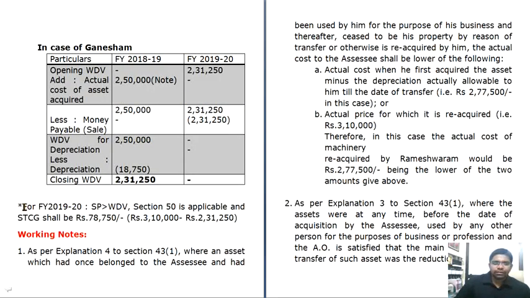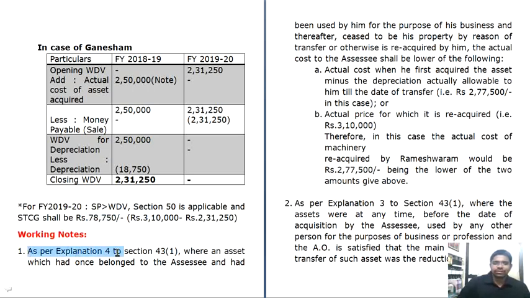So for financial year 2019-20, Mr. Ganesham also will generate a capital gain, that is short term capital gain. That is, his written down value is 2,31,250, but the cost of the asset for what he has sold is 3,10,000. So the difference amount is 78,750, on which you have to pay short term capital gain. And whatever we have discussed should form part of the working notes.